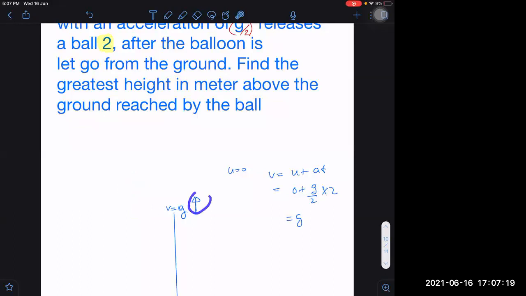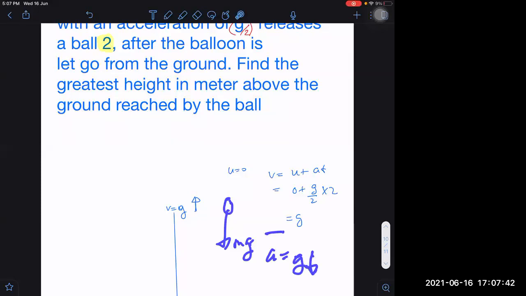But what will be the acceleration? Remember one thing, some students commit a mistake. You know what they do? They say after dropping, the acceleration of the body will be the same as that of the balloon. No, just after dropping, the acceleration is that of acceleration due to gravity. Just after dropping, the only force acting on it is mg. So acceleration will definitely be equal to acceleration due to gravity in the downward direction.